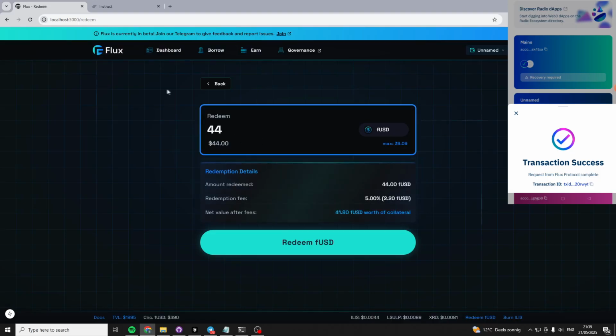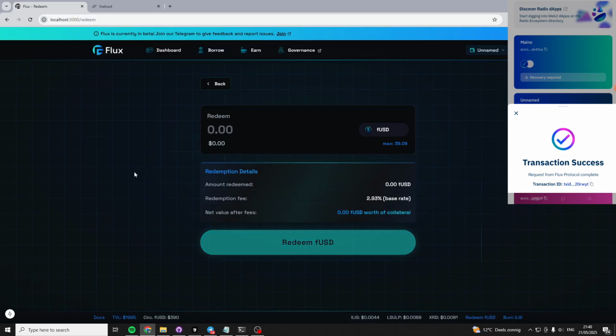If the protocol had a lot of outstanding debt, this fee wouldn't increase so quickly, but 44 is a huge chunk of the debt that's currently outstanding. So you see the fee rising very quickly here, and you see the fee changing when I change the amount of FUSD I want to redeem.